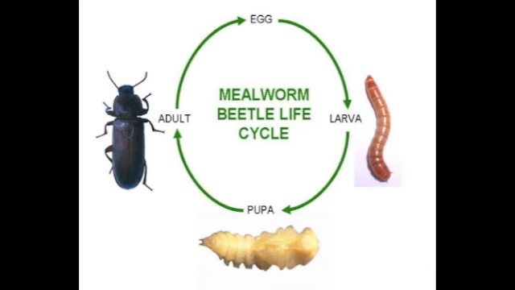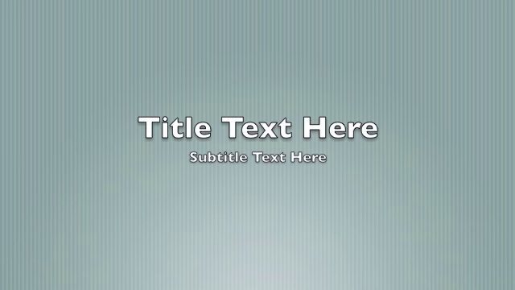Next, I will discuss children's misconceptions about life cycles. Death is not part of the life cycle. Children often think that the animal's life cycle is over once they reach the adult stage. The life cycle for that particular animal is not actually complete until the animal dies. The life cycle includes the entire life of the animal.